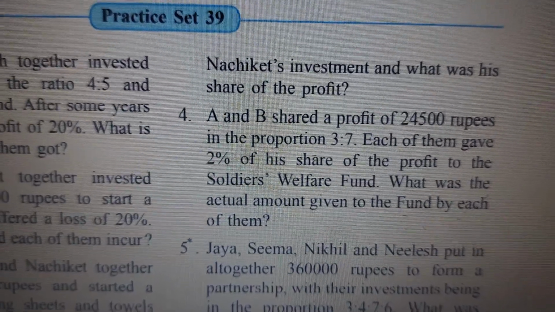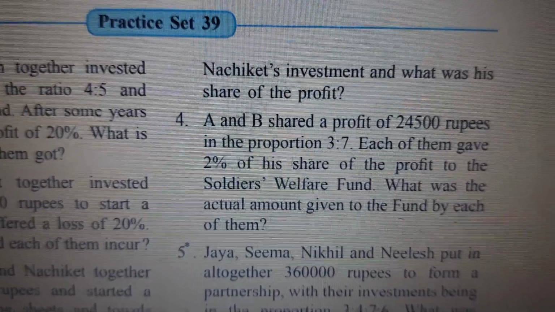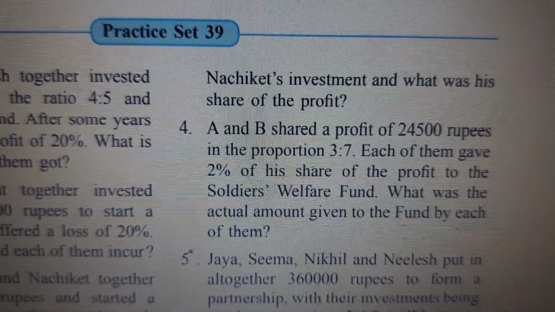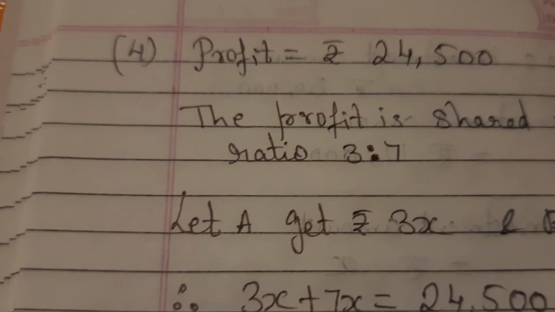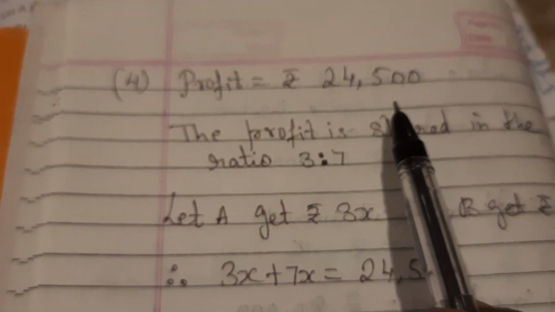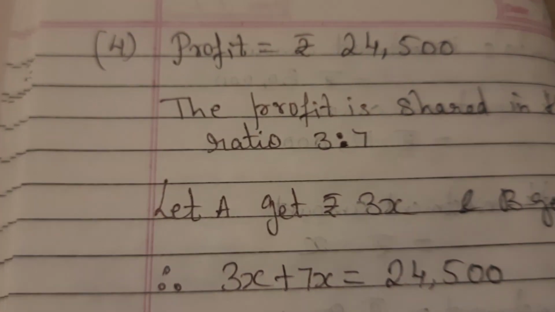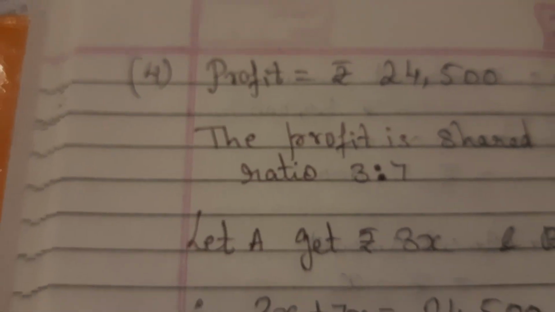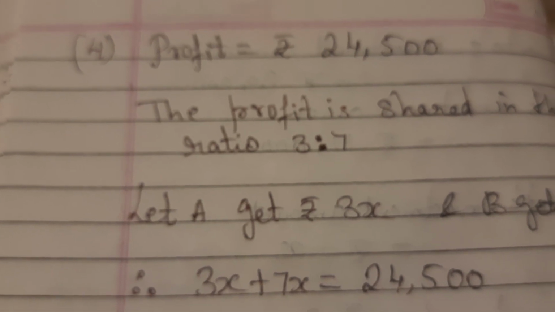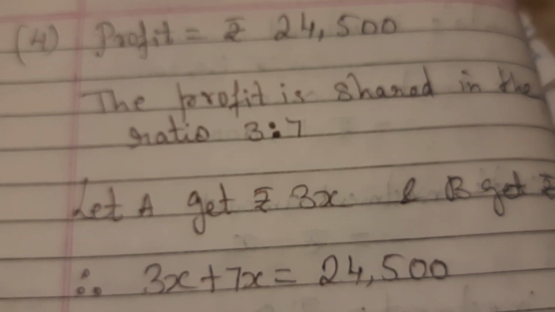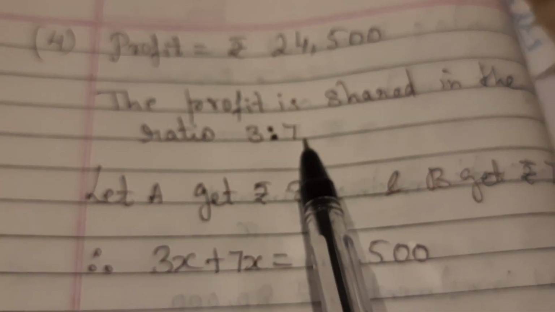So first we need to find out the profit amount. They have shared it in the proportion 3:7. So first, profit is 24,500. The profit is shared in the ratio 3:7.